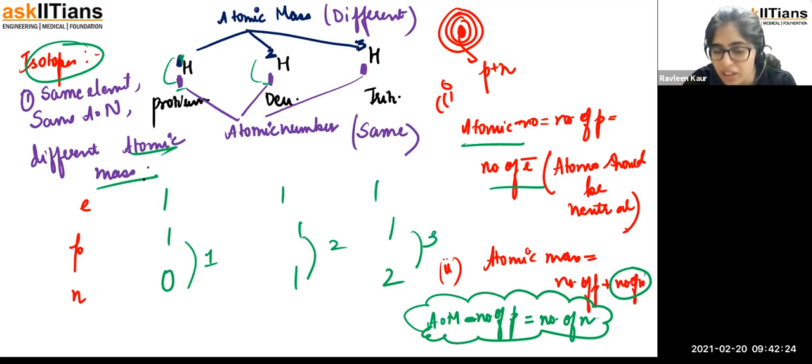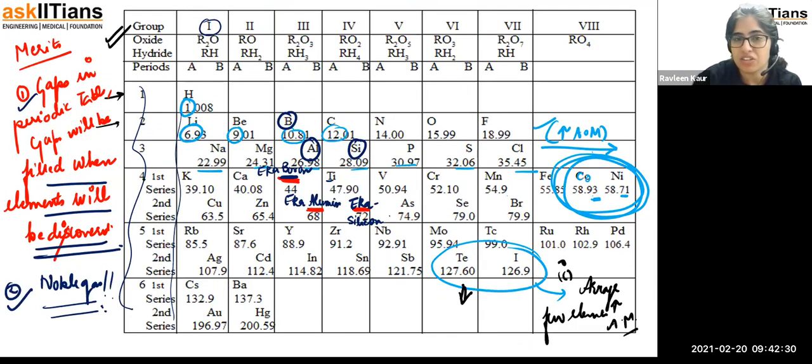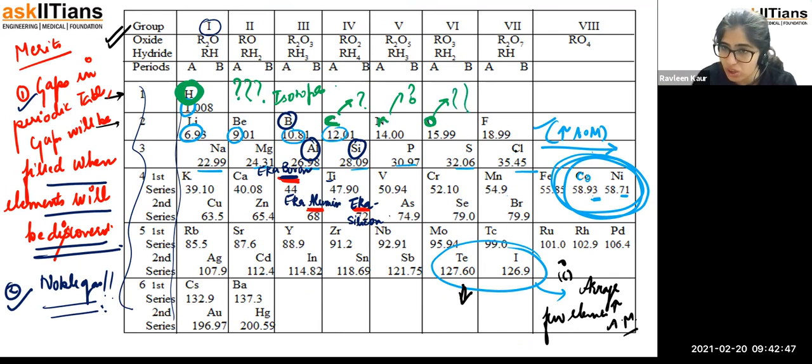If the masses are different, then why are they not present in my periodic table? Why is only one hydrogen present, and why are there not any other isotopes present along with hydrogen? Why is only this carbon there, when we can have isotopes also? Nitrogen is there, we can have isotopes also. Oxygen is there, we can have isotopes also. Chlorine is there, why not the isotopes, and so on.